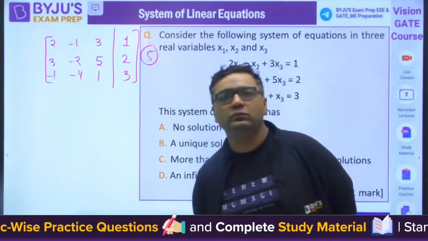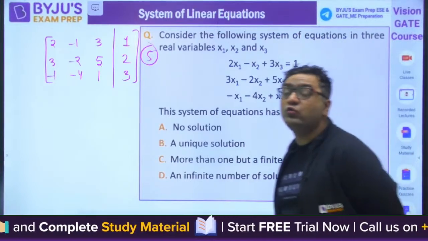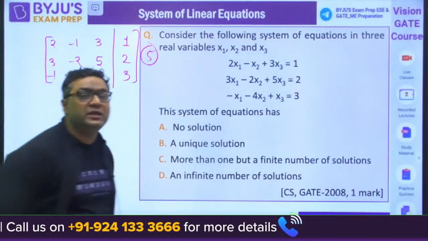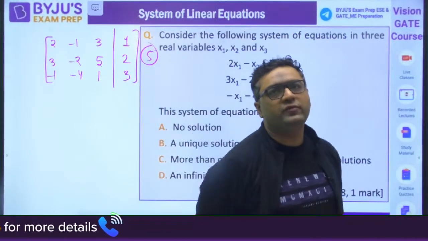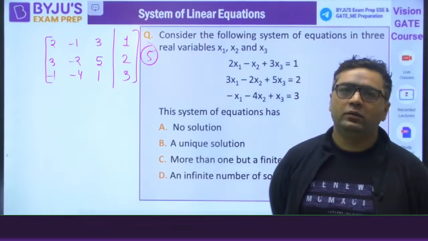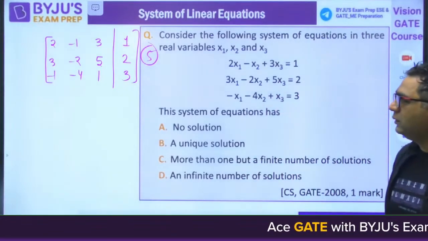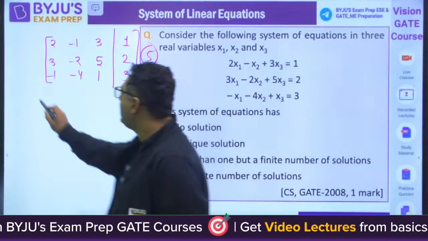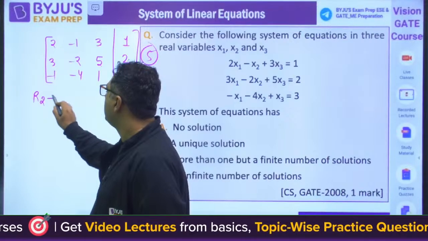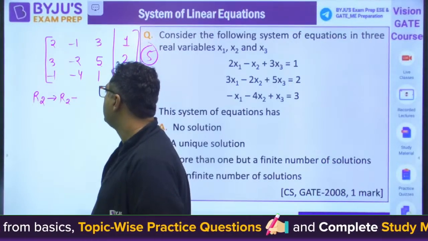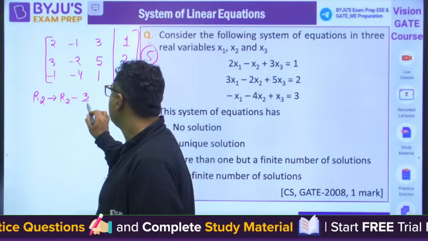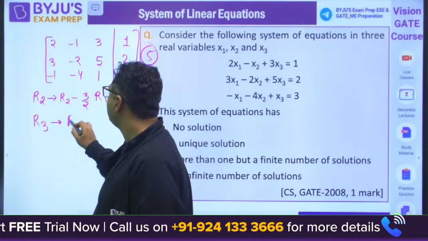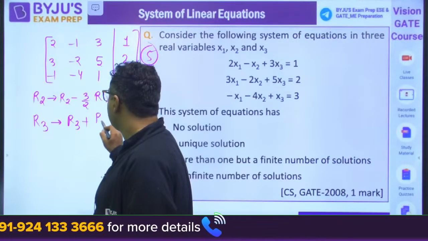Concept I already told you. In the last question, I will also tell you how to find the value of the solution: what will be x, what will be y, what will be z if we have a unique solution. Okay, that also we will see. Try to go for the operations. R2 is 3 by 2 R1. R3 is R1 by 2.